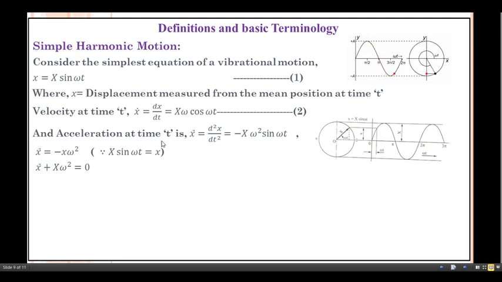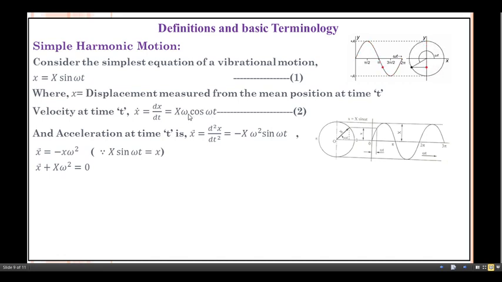Okay, so give equation number next for this one. Again, acceleration at time t is nothing but the differentiation of this equation. So x double dot indicates here the acceleration term. Unfortunately here x single dot is shown, but just consider this one x double dot. Okay, so x double dot equals to d2x by dt square.